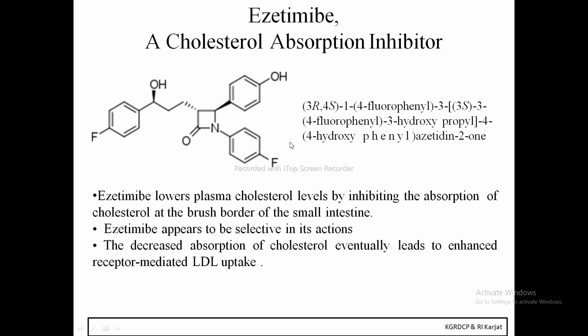This is the IUPAC name of ezetimibe. Ezetimibe is a cholesterol absorption inhibitor.